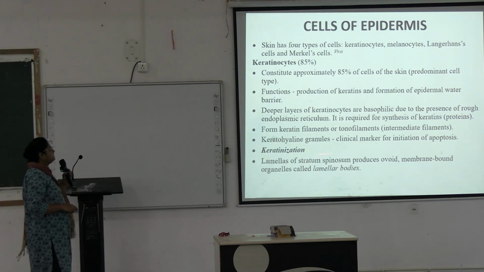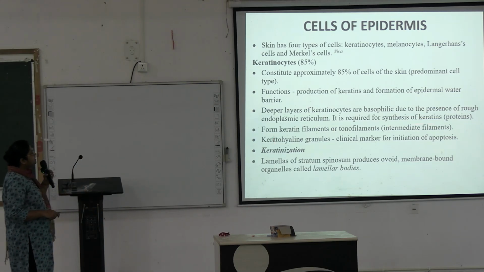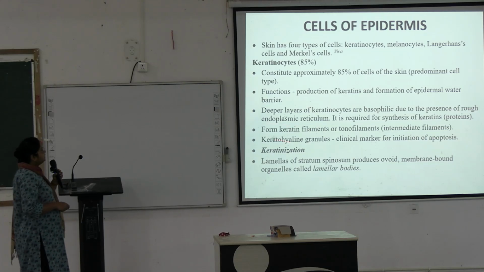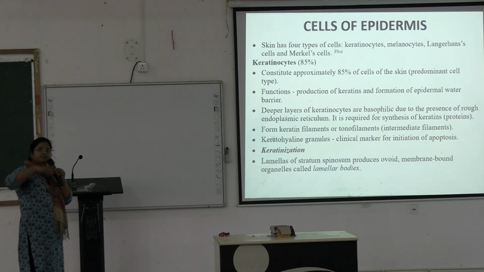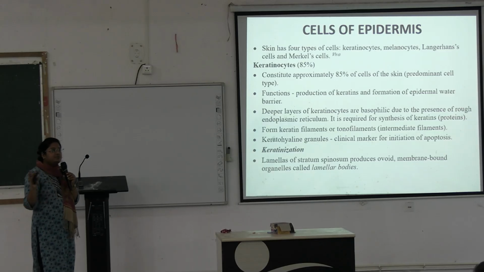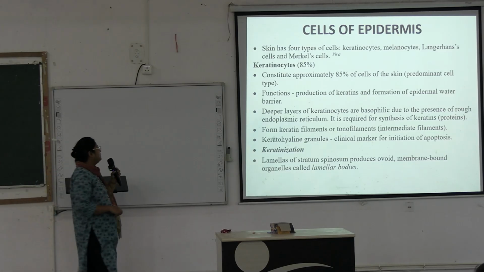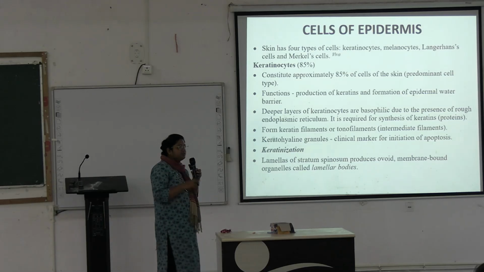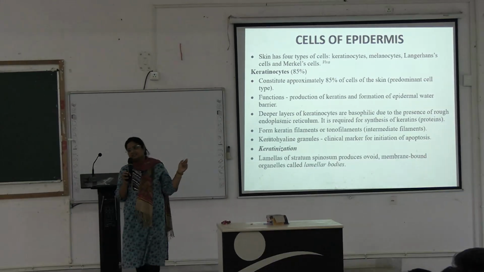Keratohyalin granules are a clinical marker for initiation of apoptosis. After the stratum granulosum, there will be dead layers, lucidum and corneum. They have dead cells, no nuclei. So keratohyalin granules are a clinical marker of initiation of apoptosis. Apoptosis means cell death.